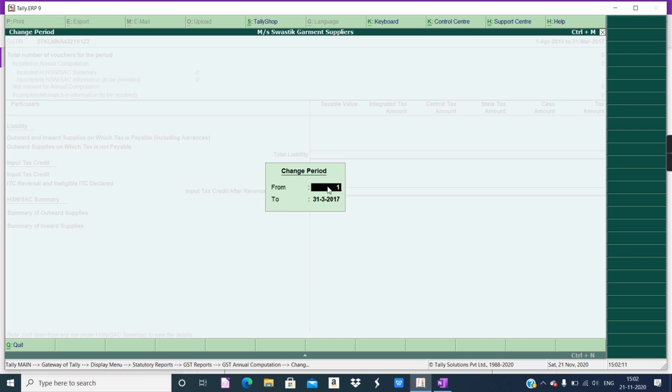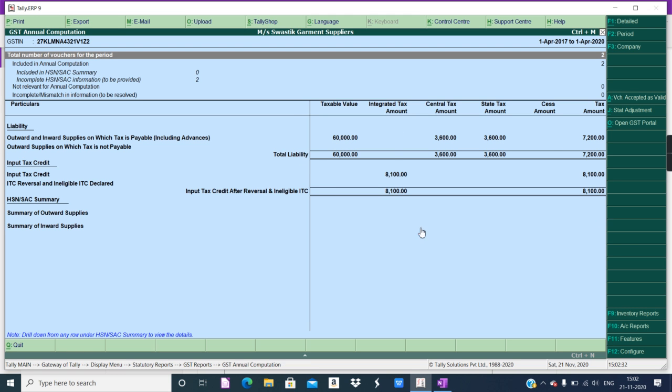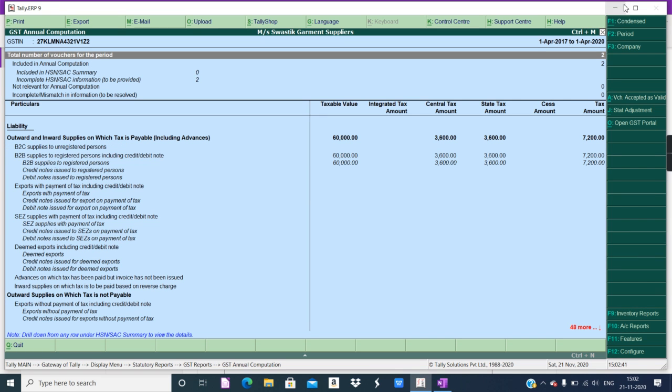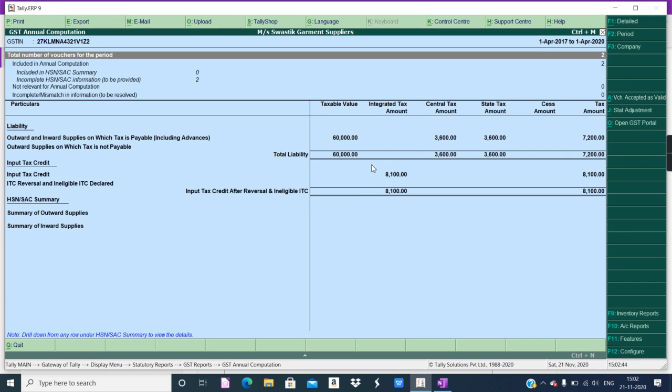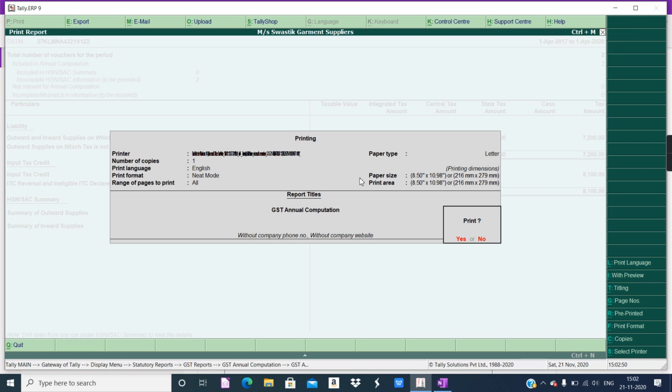I will change it to 1-4-2017 from, and make this 1-4, any date, say 2019, 2020. I'll give it 2020. Now you see the amounts. So if it is empty, no need to worry. Try to see the date and change the period. Now with the help of the F1 key, you can see the detailed report. Then you can use condensed, and you need to print this one. It is the same. You have to go to the print option. Again, it will go to the PDF format, and then you can print it.